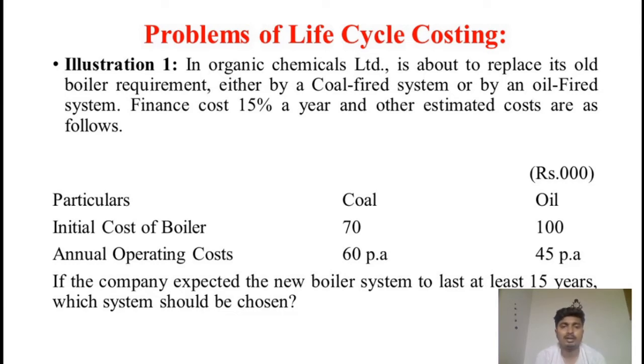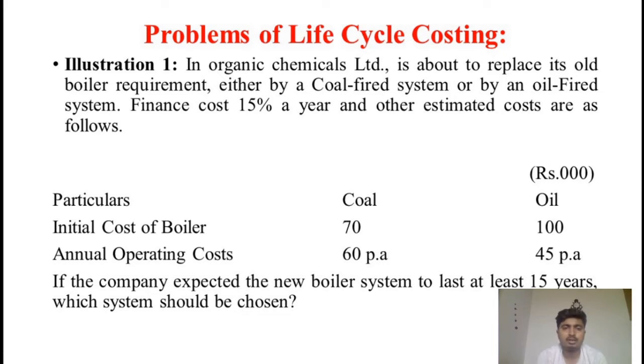Initial cost of the boiler for the coal-fired system is 70,000 rupees and for the oil-fired system it is 1 lakh rupees. Then annual operating costs are 60,000 per annum for the coal-fired system and 45,000 rupees per annum for the oil-fired system. If the company expects the new boiler system to last at least 15 years, which system should be chosen?